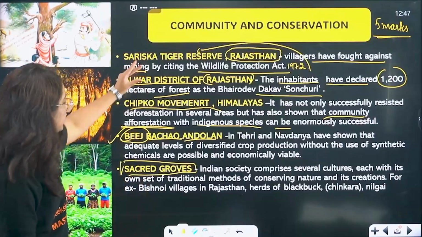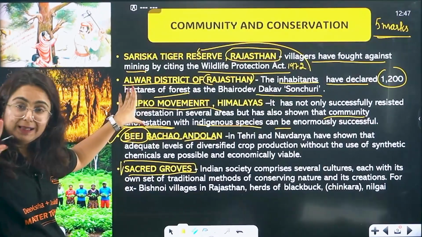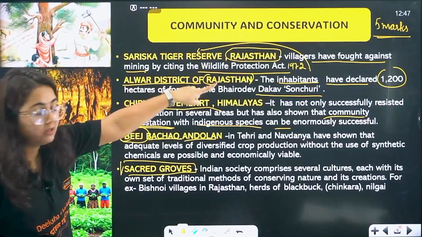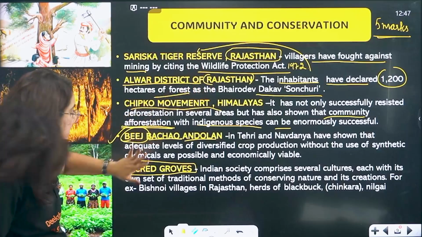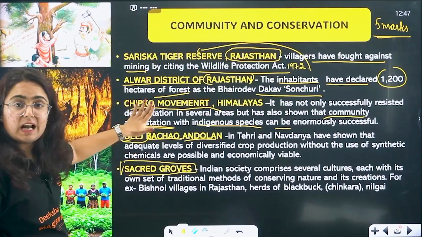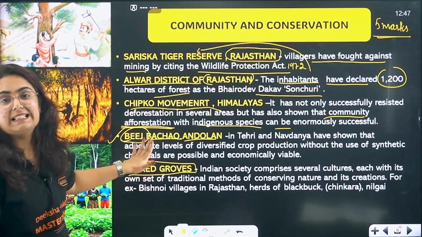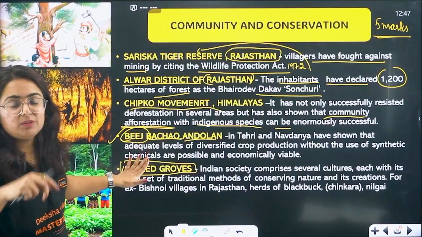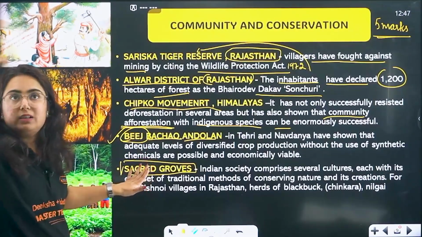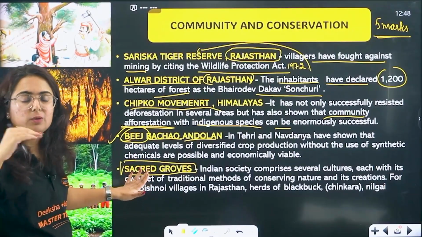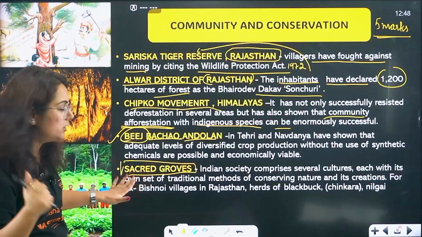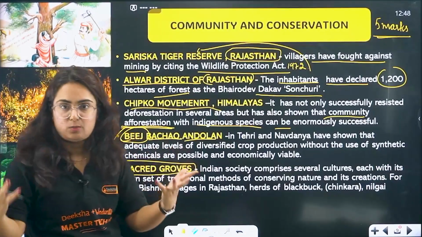See, these 4 points were written in one paragraph, but this question comes for how many marks? 5 marks. After this paragraph, we have a box regarding sacred groves. You know what is sacred? Something that is religiously uplifted for us, or high for us in terms of religion. Sacred, pavitra, what we can call.